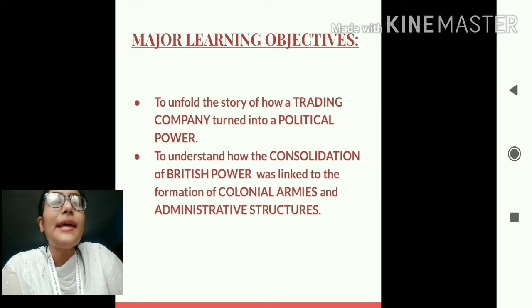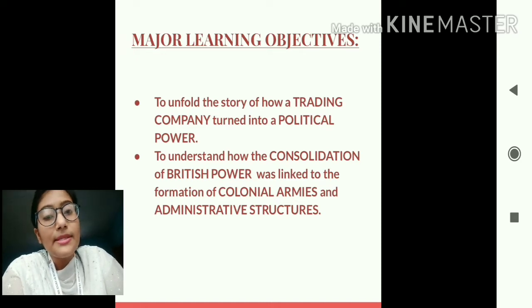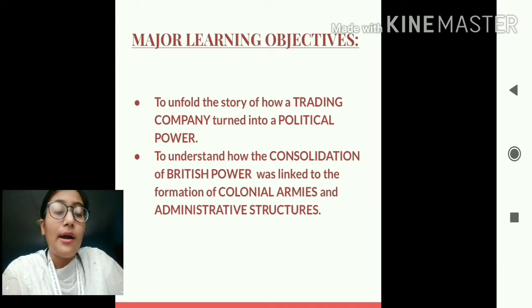So students, this chapter will enable us to understand the story of how a trading company turned into a political power. This chapter will help us understand how the British, who initially came as a trading company, converted itself into a major political power. Also, this chapter will help us understand how the consolidation of British power was linked to the formation of colonial armies and administrative structures.